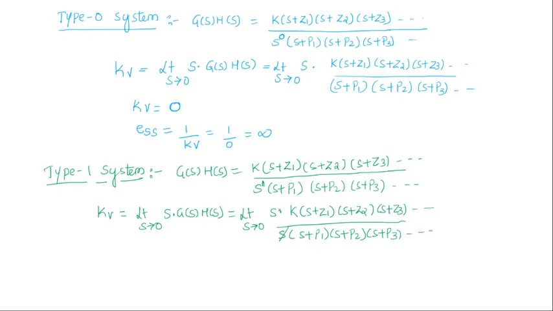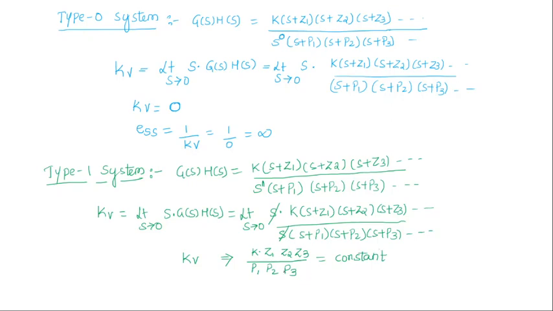So S and S get cancelled out. Now you substitute S equal to 0. Then Kv value becomes K into Z1, Z2, Z3 divided by P1, P2, P3. That means this is some constant value.